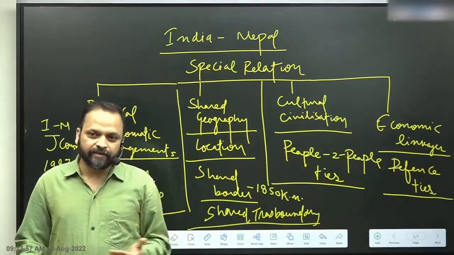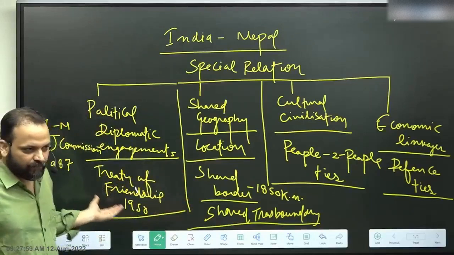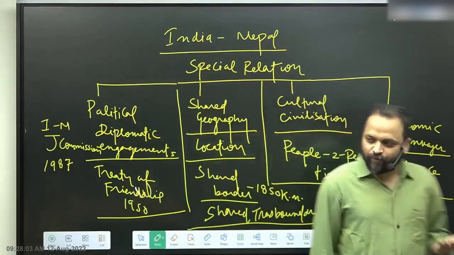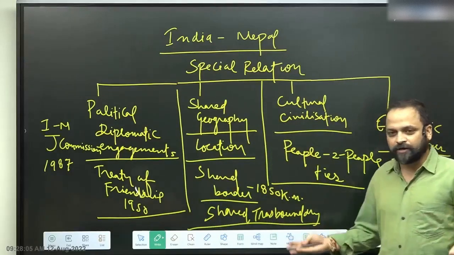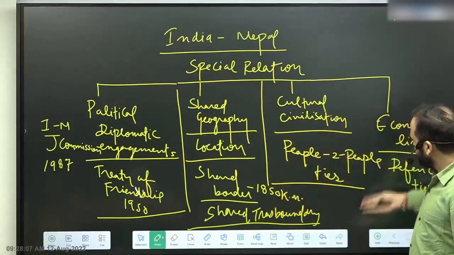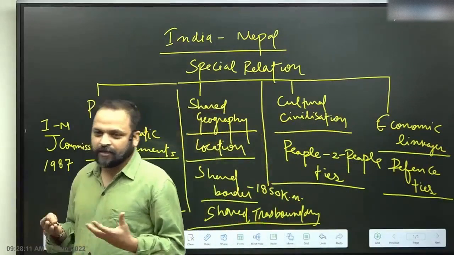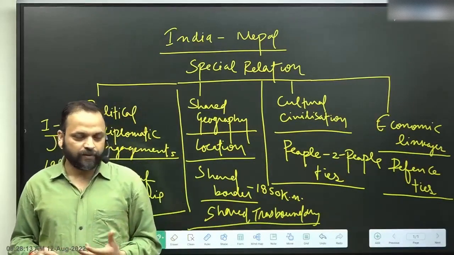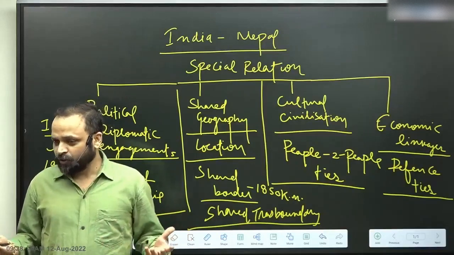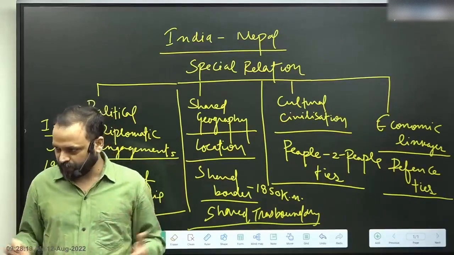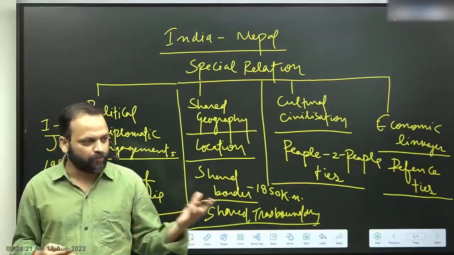So whenever there is a visit, for example, it is an example of the political diplomatic health of a relationship. Whenever there is a visit, there would be an agreement. Agreement regarding what? Discussion regarding what? These areas. Right? So things would become examples here. So that's why you read newspapers. You see whether there has been a new announcement. If there is a characteristically new announcement, fundamentally significant new announcement, you make a note of it.